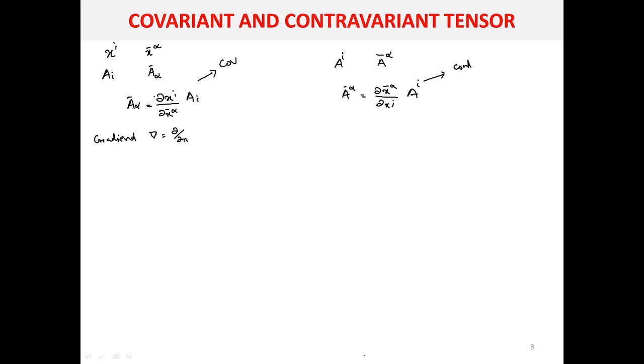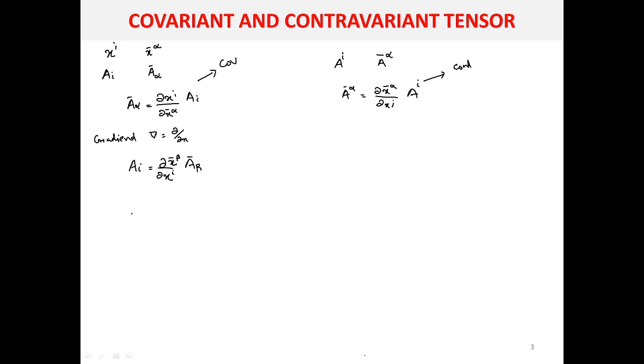So the first term will be dou by dou x bar alpha. For example, if you are measuring the value of a_i, since gradient is a prototype, you can write dou by dou x^i in the unbarred coordinate system. And in the barred coordinate system you can define another letter, let it be dou x bar beta, then you can write a bar beta.